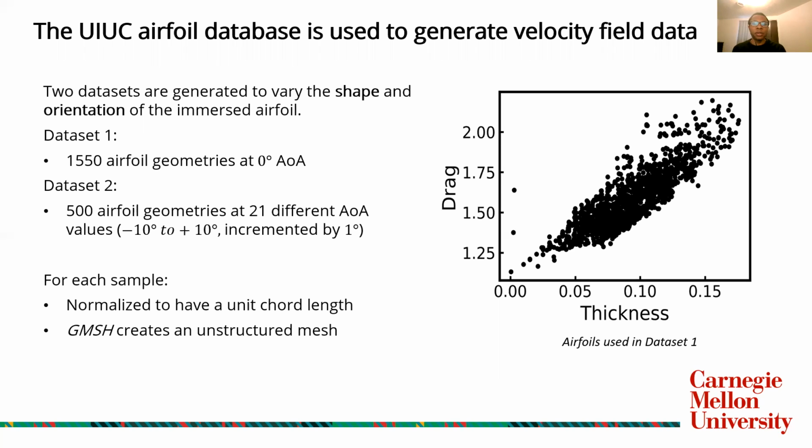And for each of these samples in both data sets, each airfoil is normalized to have a unit chord length, so there's no influence of the length of the airfoil on the resulting drag value. It's based strictly on the cross-section shape. And we create an unstructured mesh around this airfoil to parameterize the velocity field using the open source package Gmsh. On the right-hand side here, I have a plot of the non-dimensionalized drag versus the non-dimensionalized thickness to give an idea of what airfoils are being used in this data set.